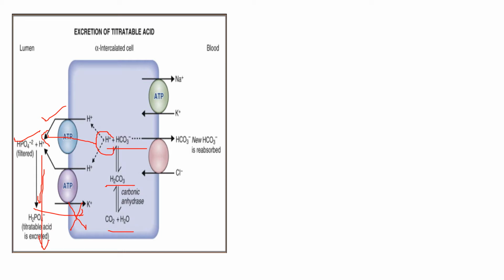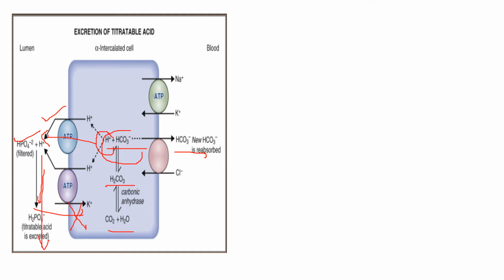So what will be the fate of this HCO3 minus? The HCO3 minus that is generated in the tubular cell and enters the peritubular fluid represents a net gain of HCO3 minus by the blood, rather than merely a replacement of filtered HCO3 minus.